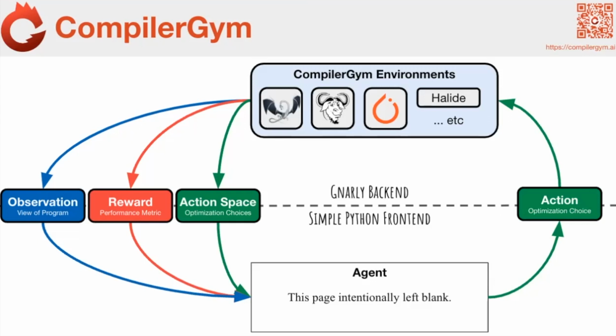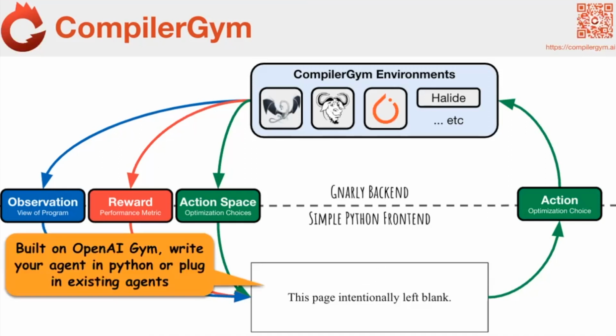So just a couple of implementation details to pull out. The first thing to say is that we built on the OpenAI Gym interface, which is a very simple one. The goal is that it lets people write your agent in Python. It's a familiar interface to people who do RL, and if you're not familiar with RL with that interface already, then it's trivially simple to understand.